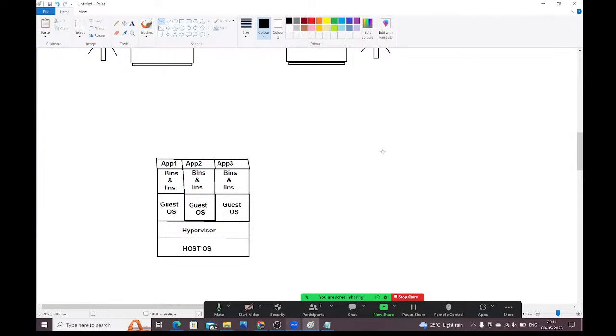In our system, the Windows operating system is available. That Windows operating system is called the host operating system, and we need to install hypervisor software. With the help of hypervisor software, you can install the Linux operating system, Mac operating system, and other guest operating systems, whatever you want. On top of these guest operating systems, you need to install the required development stack. Once that is installed, you can run the application in all the guest operating systems.